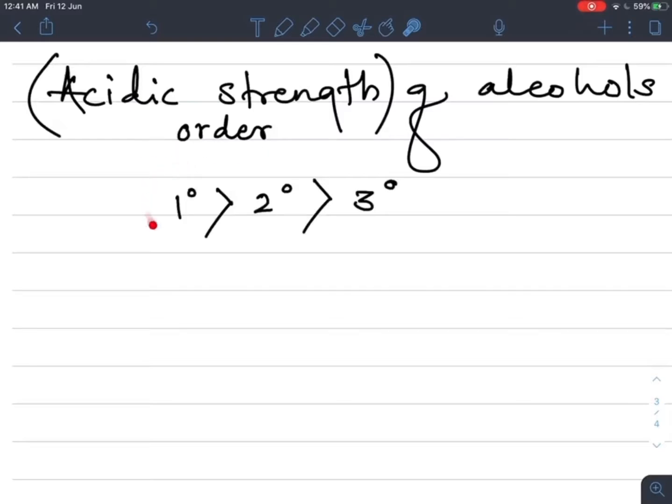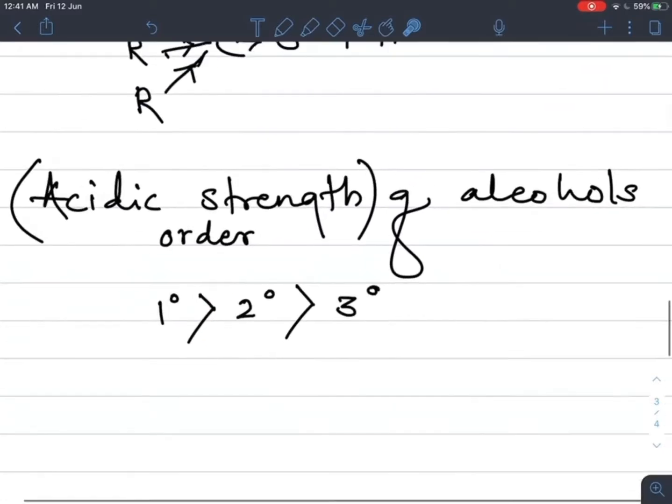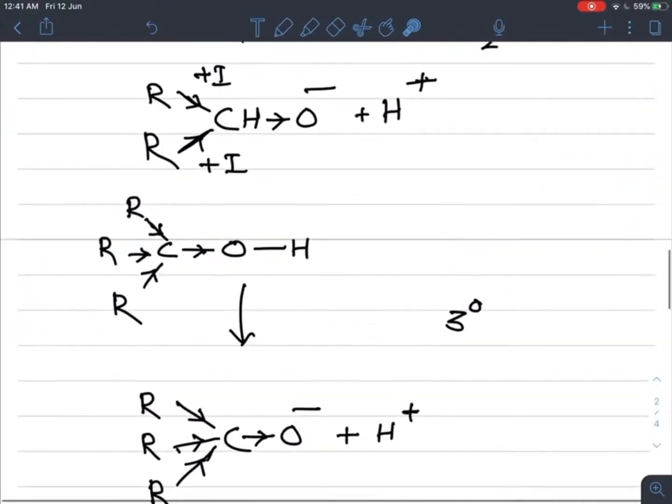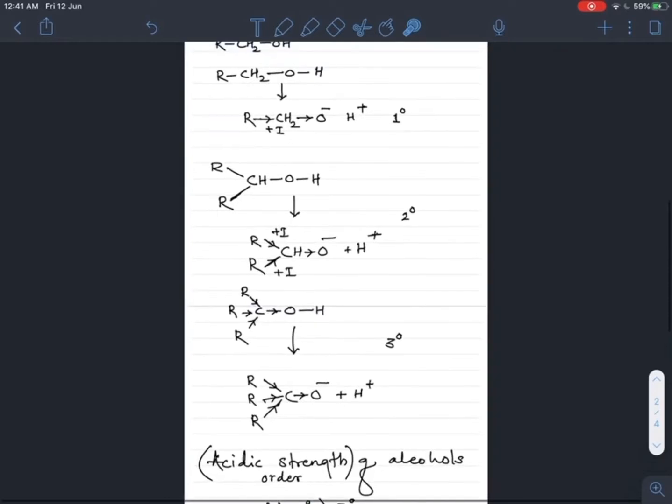Because in case of primary alcohol there is a less inductive effect, that is, only one alkyl group shows it. If you observe here, the inductive effect shown by the primary alcohol is less as compared to secondary alcohol, as compared to tertiary alcohol.